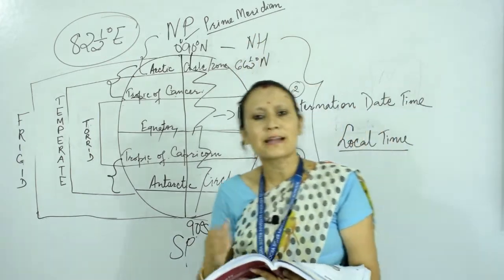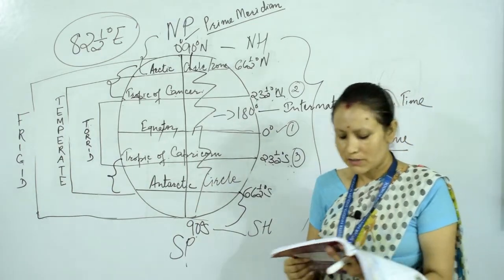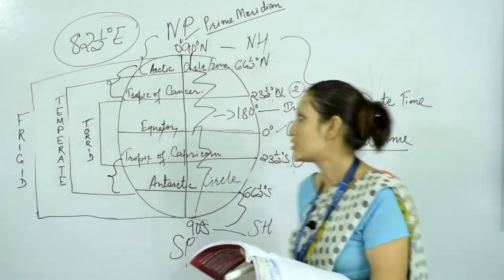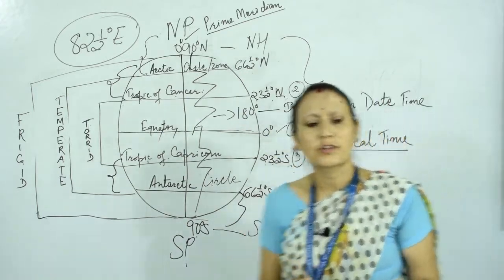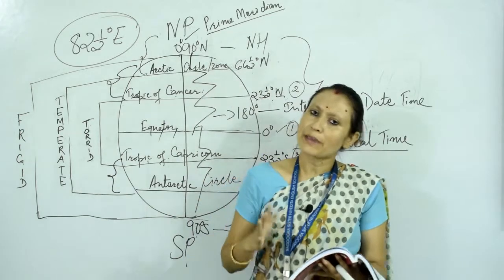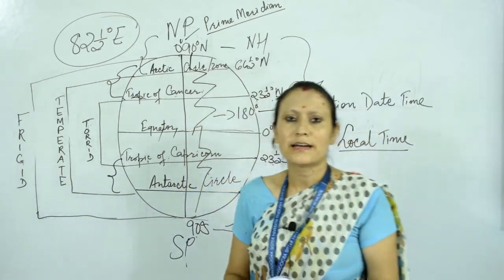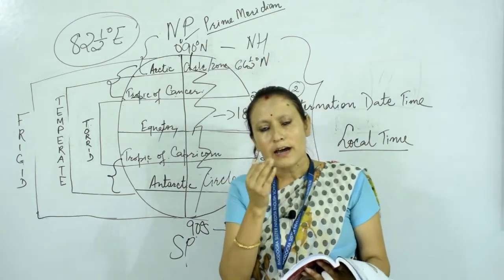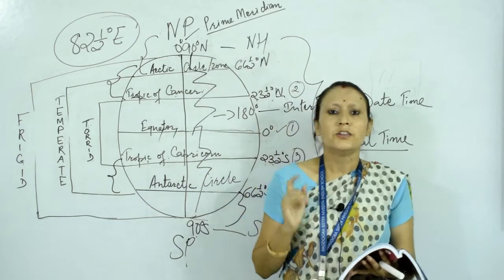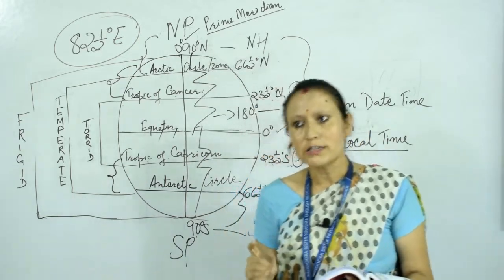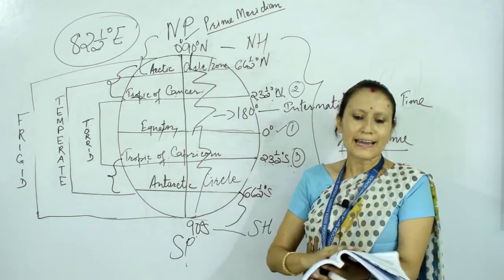Latitudes are the parallel lines which run in the east-west direction, and there are a few important latitudes. These are equator 0 degree, Tropic of Cancer 23.5 degrees north, Tropic of Capricorn 23.5 degrees south, Arctic Circle 66.5 degrees north, Antarctic Circle 66.5 degrees south, and North Pole 90 degrees north and South Pole 90 degrees south. These are the few important latitudes.